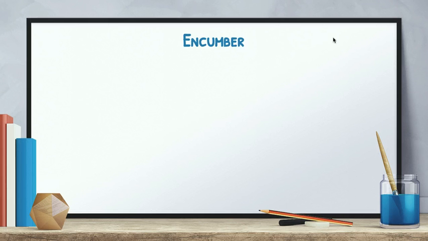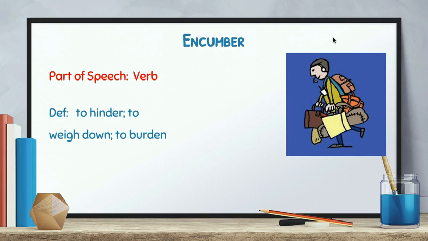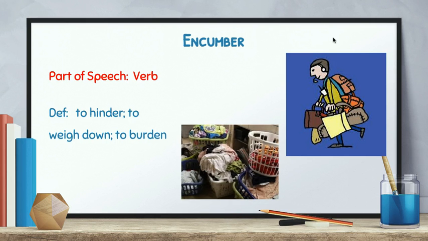Next word is encumber. This is a verb. Definition, to hinder, to weigh down, to burden. So carrying a whole bunch of bags as you're going to the airport, you are weighed down, you are encumbered with all those bags, all the luggage. Another example, if your house is anything like my house and you have laundry baskets of clothes all over the place, you're hindered, you're weighed down, you're burdened by how much laundry needs to be done and folded and all that good stuff.